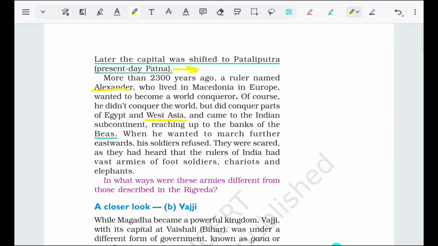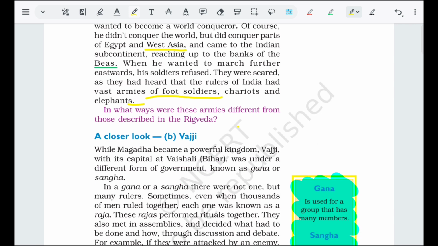His soldiers refused because they were scared. They had heard that the rulers of India had a vast army of foot soldiers, chariots, and elephants. So this is the thing.